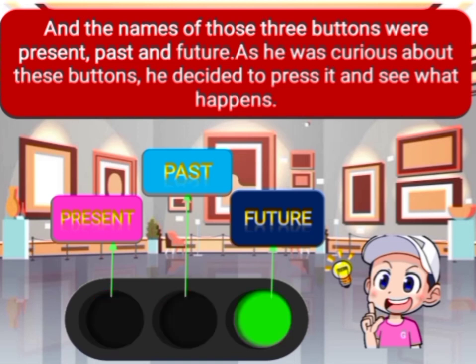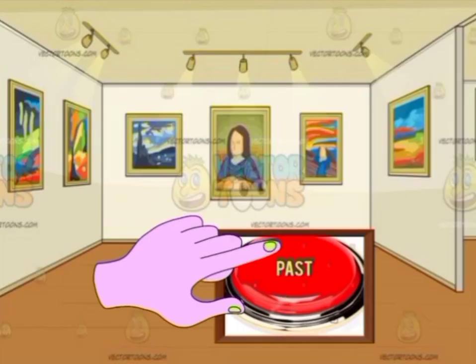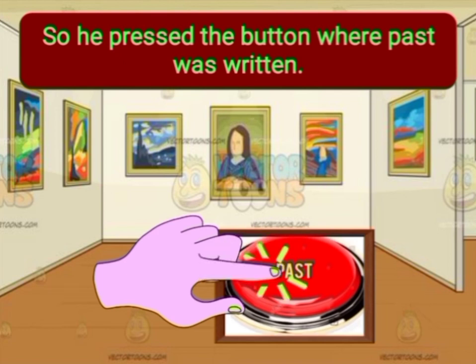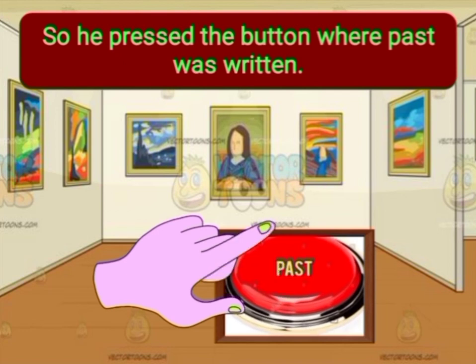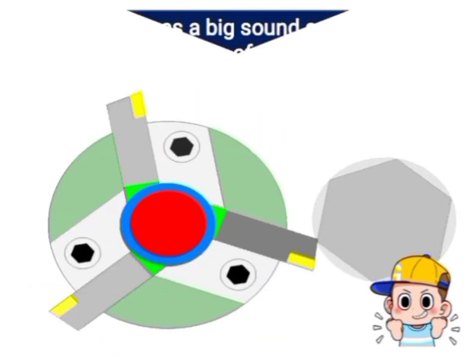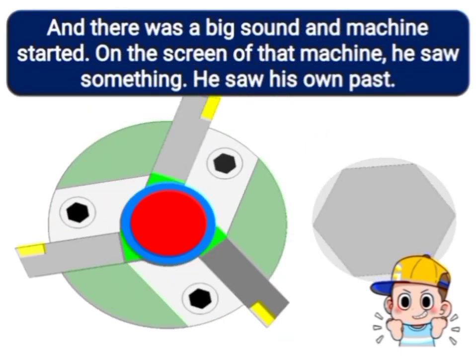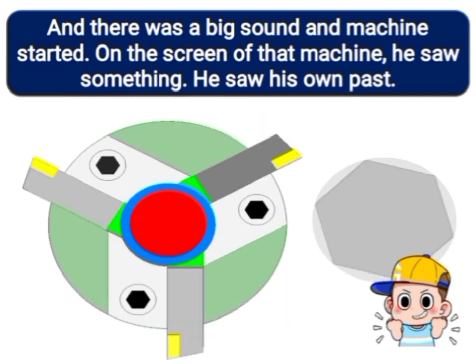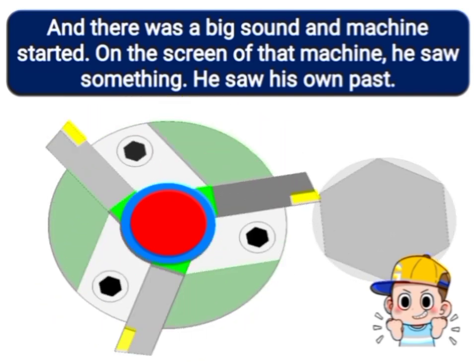So first he pressed the button where the name past was written. When he pressed this button, the machine started. There was a big sound, and on the screen of that machine he could see something. He saw his own past.